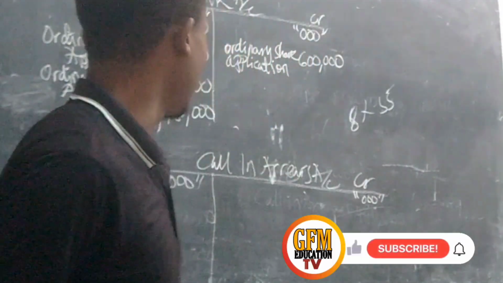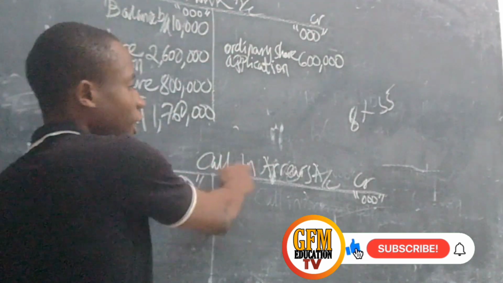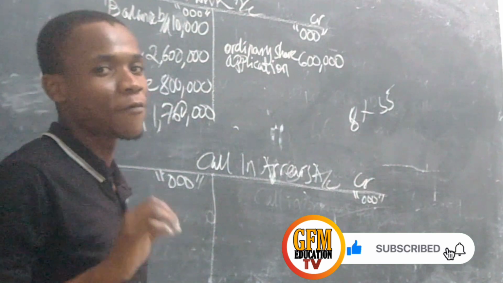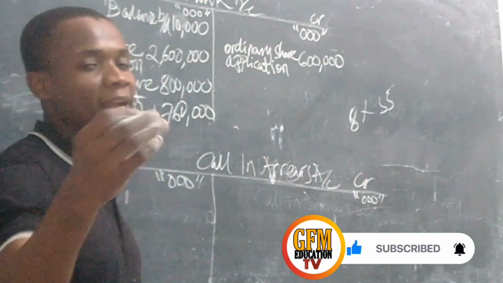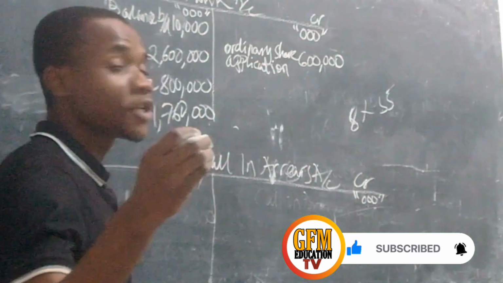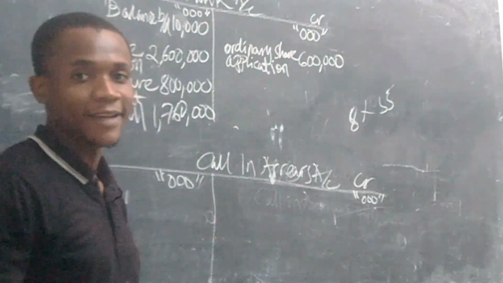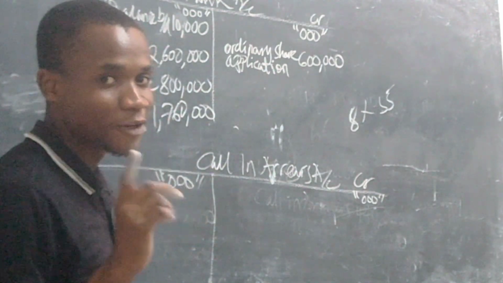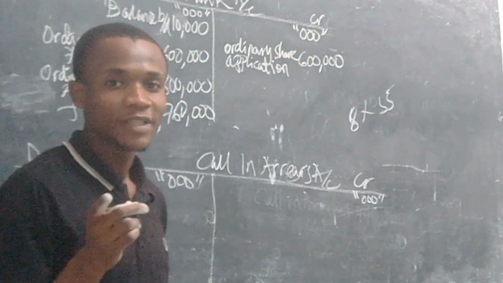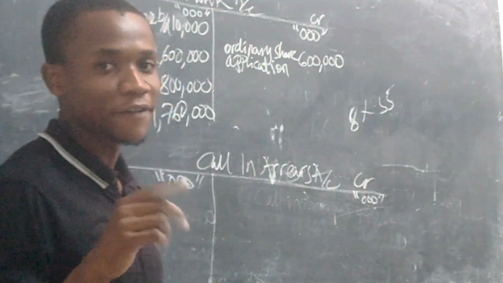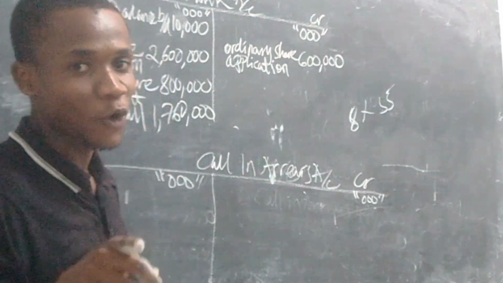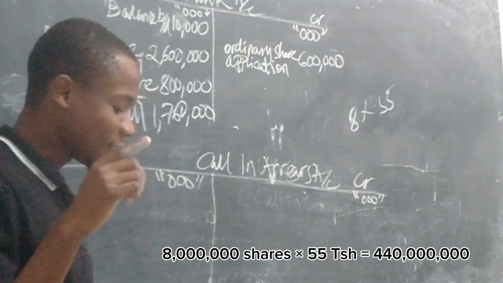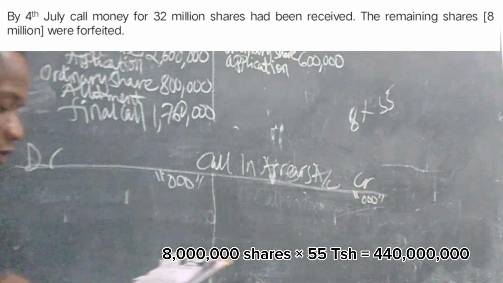Okay, the next account to be opened will be called call in arrears. What is call in arrears? It's the amount of money, or the amount of shares which have failed to be paid. And in our question, how many shares failed to be paid? 8 million shares. So 8 million times 55 shillings, because they failed to pay at the final call stage, you get 440 million.